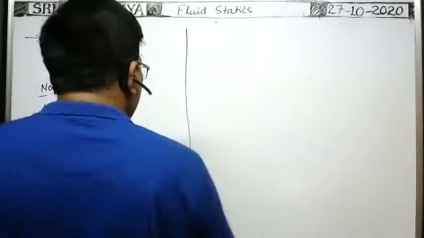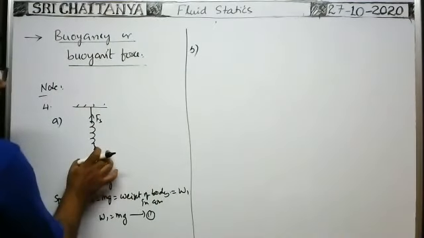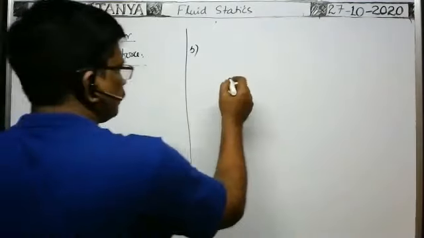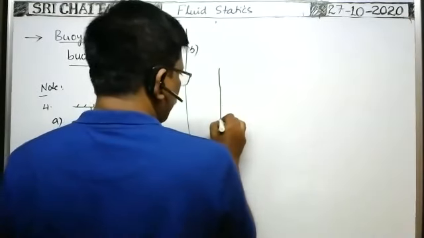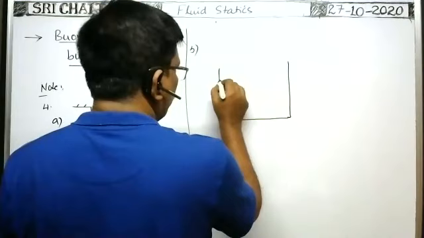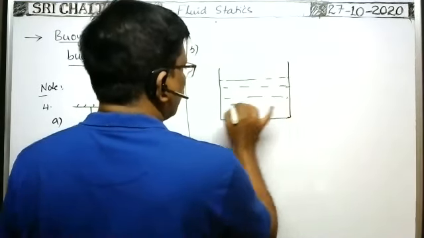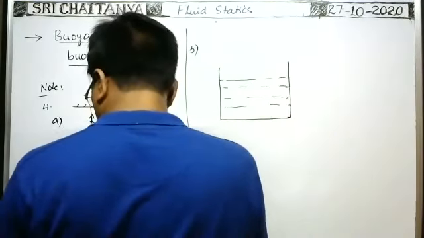In the same, suppose it is A, next B. Suppose here the same body suspended by means of a spring and this body is allowed to submerge in a liquid. Here actually there is a beaker filled with water or some liquid, whatever it may be. It is kept on the weighing machine.